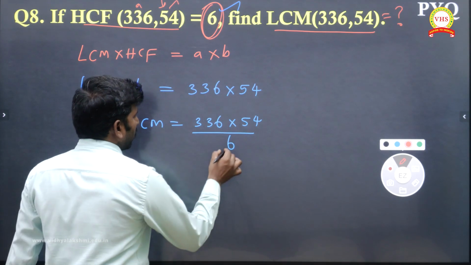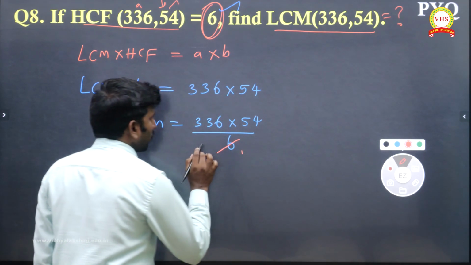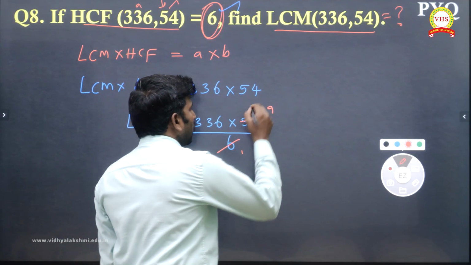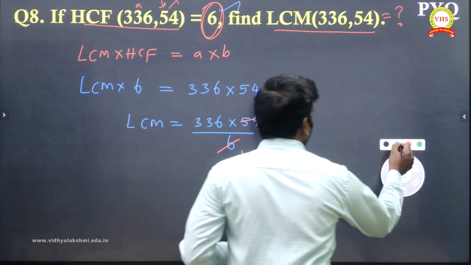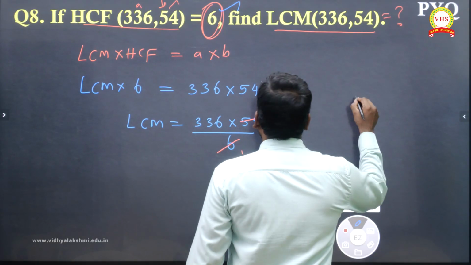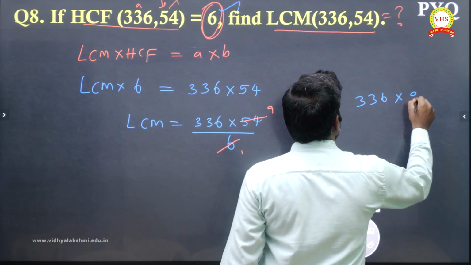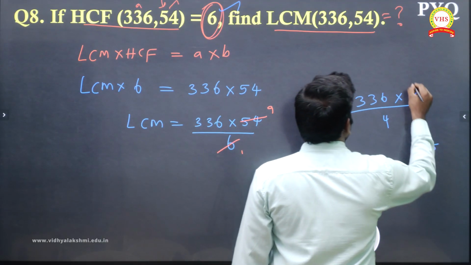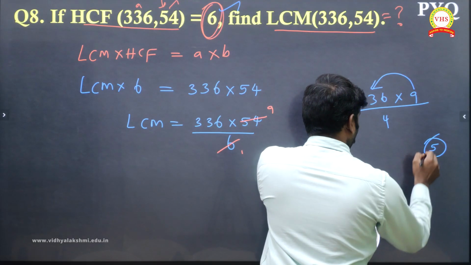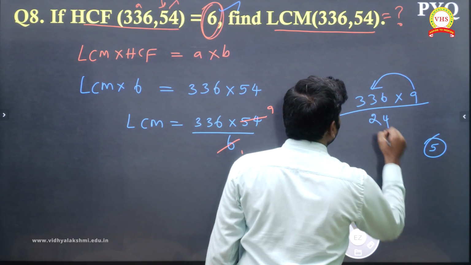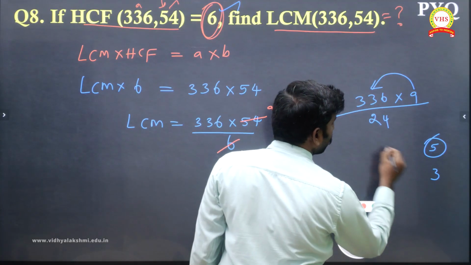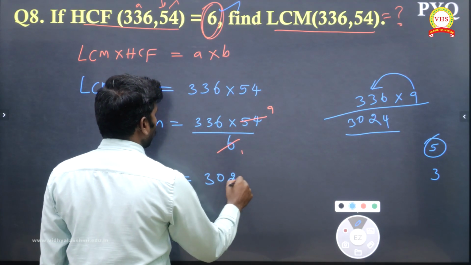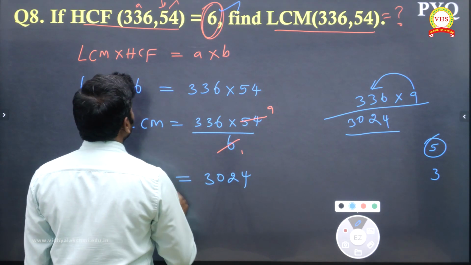Okay. So this is what actually 1 6 are. How many 6 are you will be getting? 54, 9. Okay. Now you multiply with this, you will be getting the required. So that 3, 3, 6, multiply 9. So that 9 table. Okay. 9 6 are 54. Remaining 5. 9 3 are 27. 27 plus 5, what I am getting? 32. So 3. Again 27 plus 3, 30. So 3024. 3024 is our required LCM.